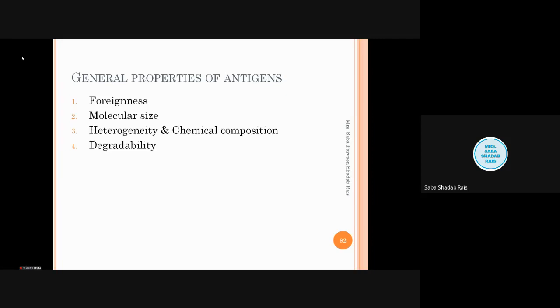When we talk about proteins, proteins are better antigens when compared to polysaccharides. We have the biomolecules protein, polysaccharide, lipid, and nucleic acid, right? Out of these, the best immune response can be seen when the antigen is protein in nature. Polysaccharides can also elicit an immune response, but if a protein and a polysaccharide have the same molecular size, you will find that the protein gives a better immune response as compared to the polysaccharide.